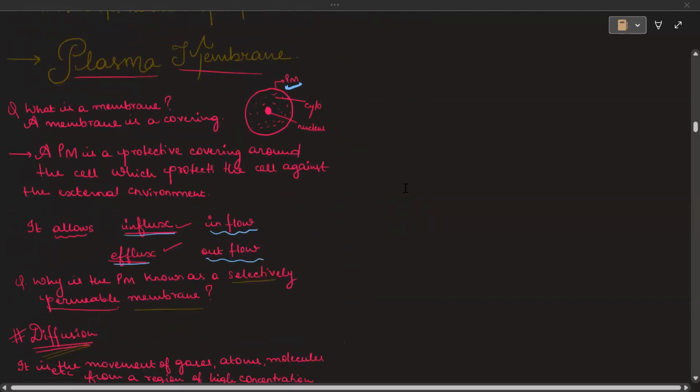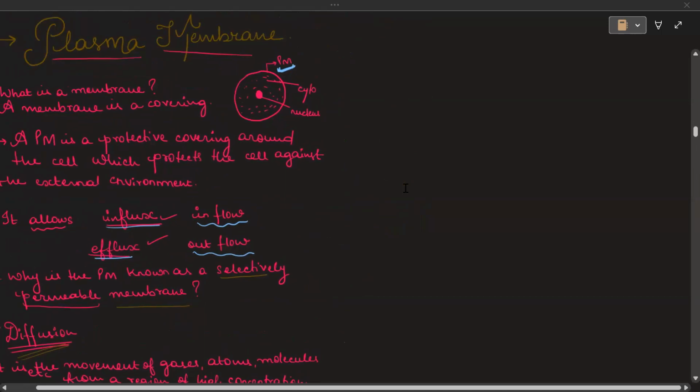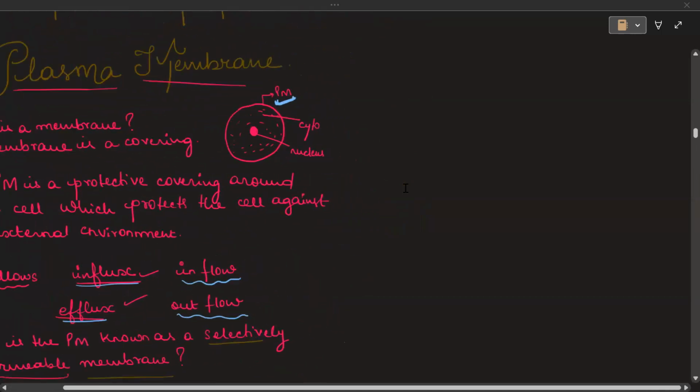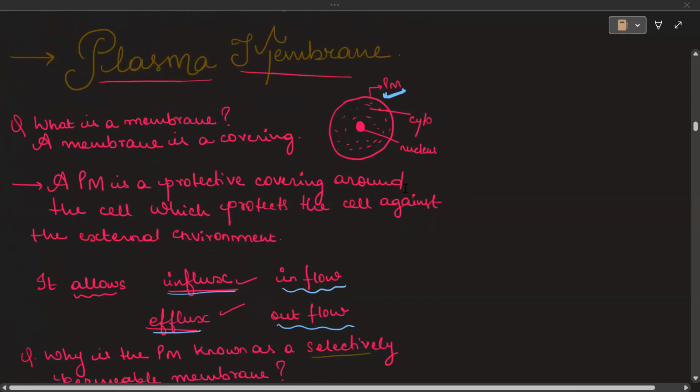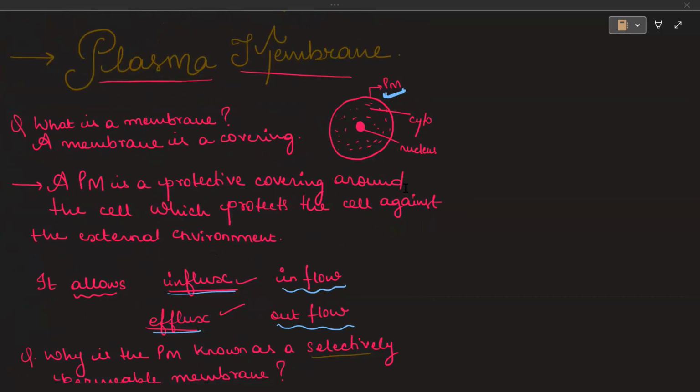So, first we will study the plasma membrane. Now, the plasma membrane is a covering of the cell, and this covering is protective in nature. It protects the cell from the external environment. Any harmful effects of the environment, the cell will be protected from by the plasma membrane.